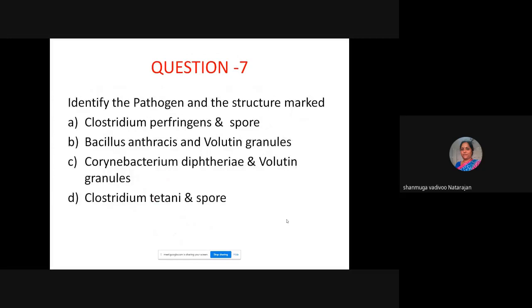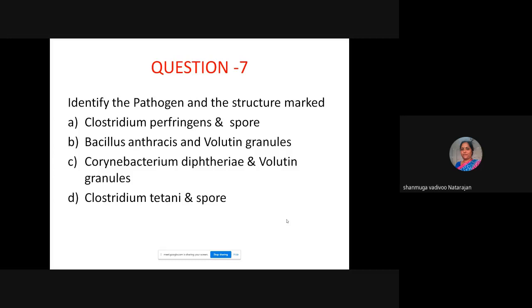So identify the pathogen and the structure marked. Choice A is Clostridium perfringens and spore. Are you sure? Why not? B is Bacillus anthracis and volutin granules, and C is Corynebacterium diphtheriae and volutin granules. Option D is Clostridium tetani and spore.